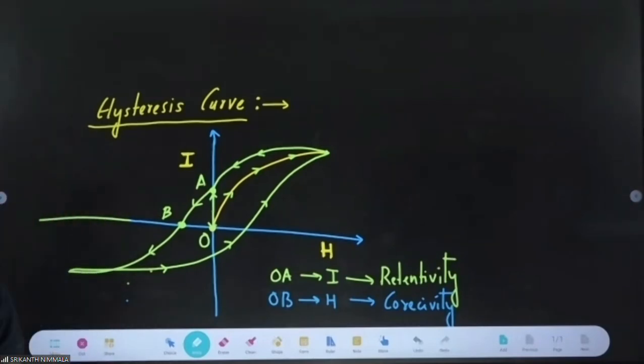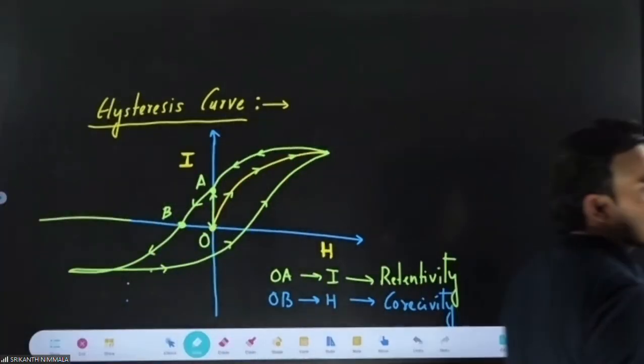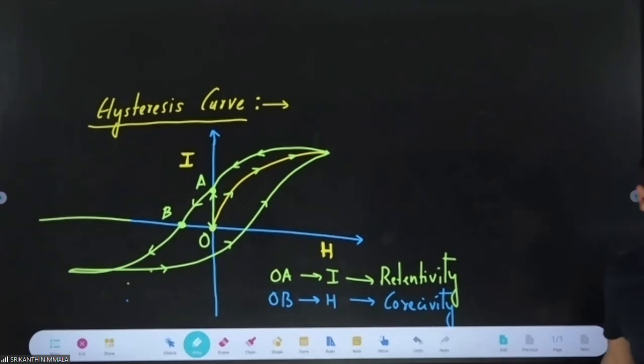And you write this point. We will explain this hysteresis curve in 2-3 lines.